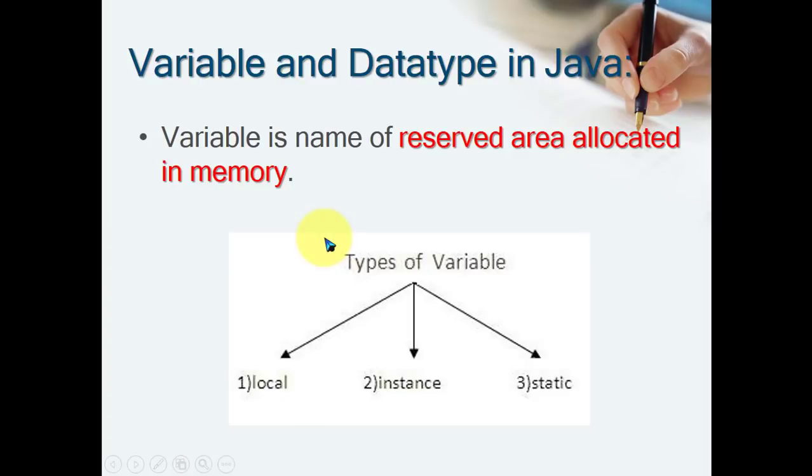So in this session we will see variables and the types of variables. In every program there are certain rules to define a variable. In Java we have three types of variables: local, instance, and static.